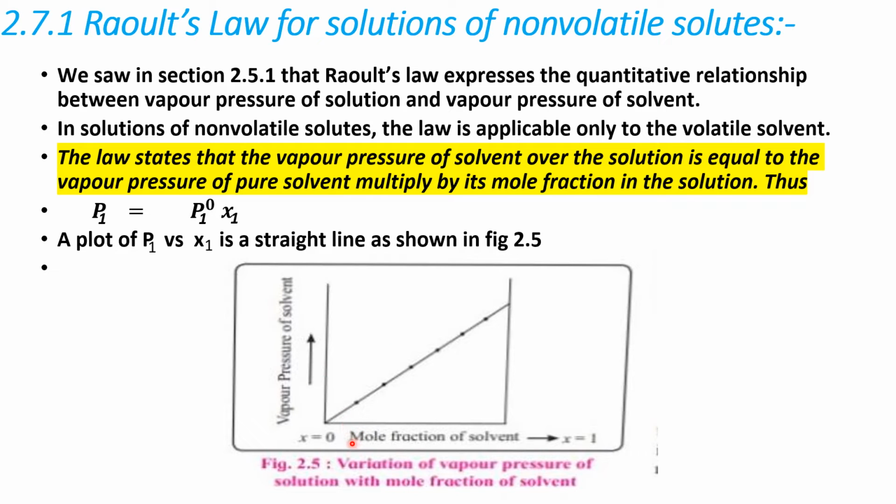Here, you take the mole fraction of solvent, x1, on the x-axis, and vapor pressure on the y-axis. Then the graph obtained is a straight line. Okay, now next.